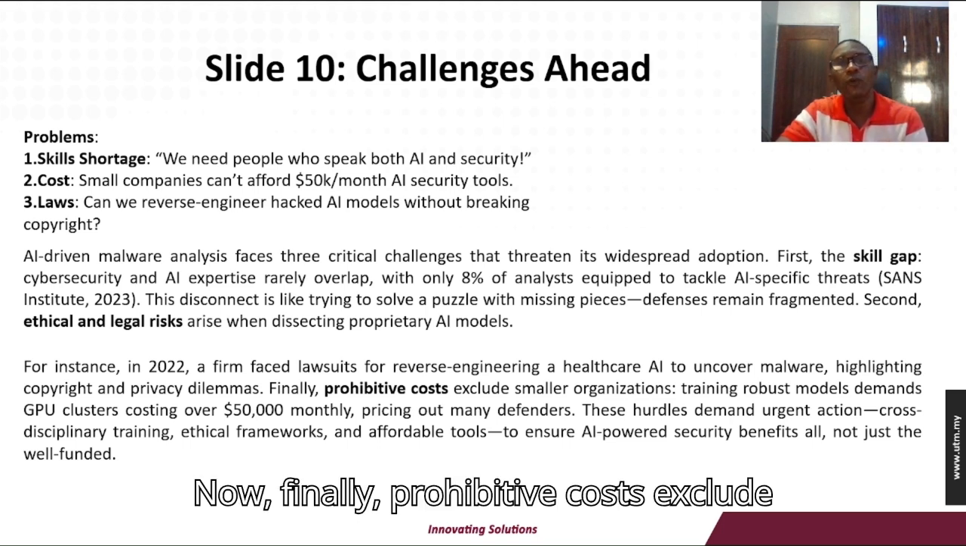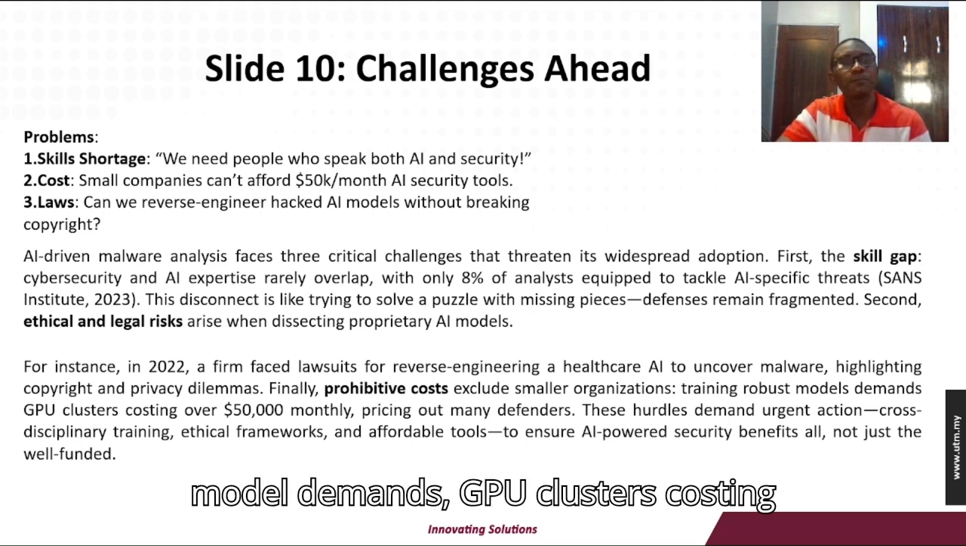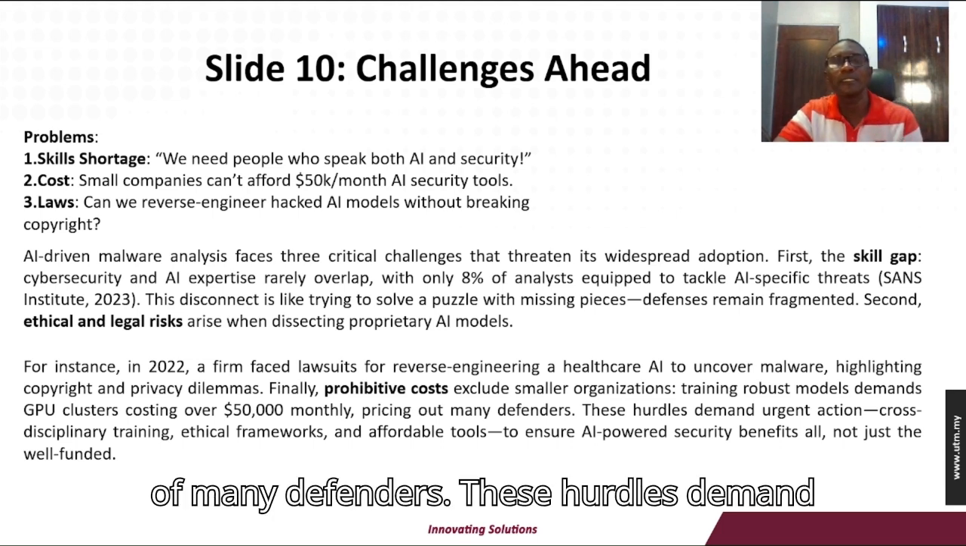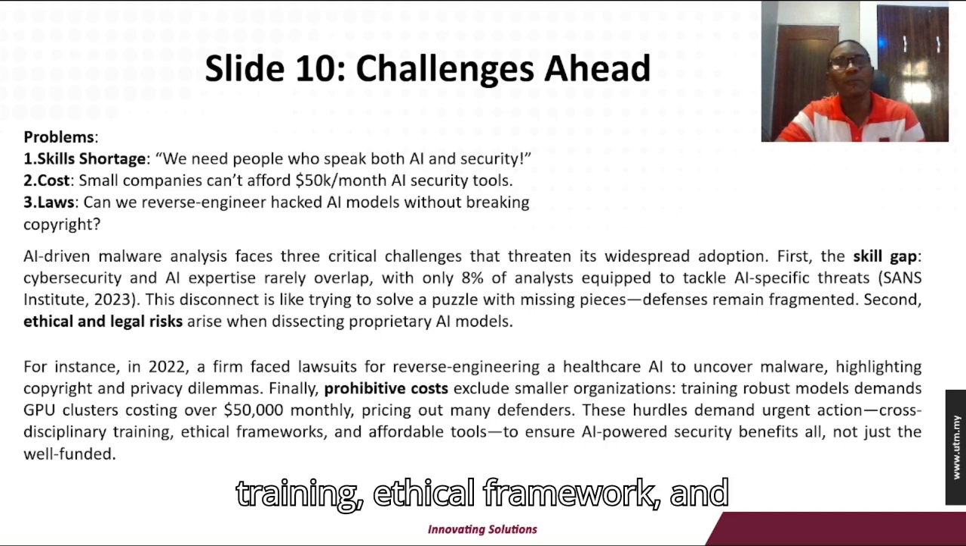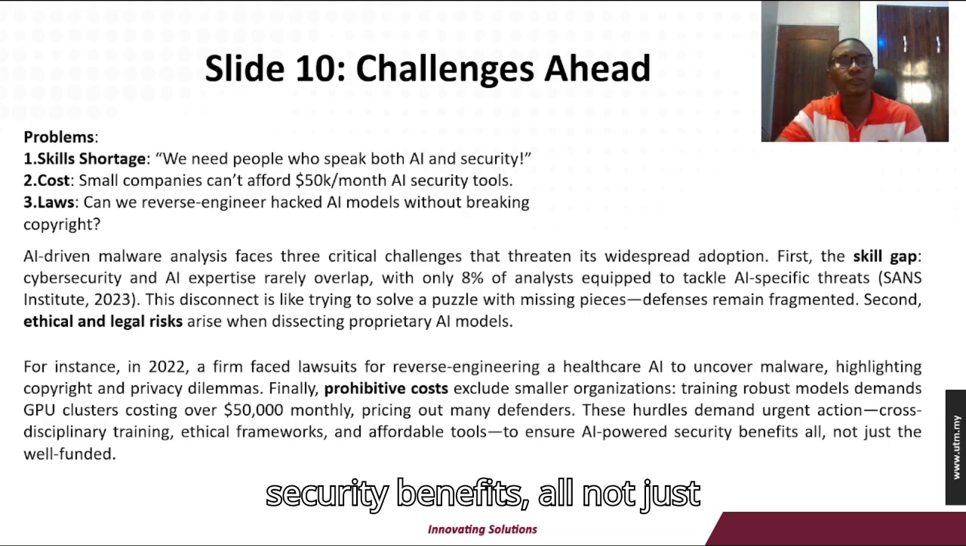Now, finally, prohibitive costs exclude small organizations. Training robust models demands GPU clusters costing over $50,000 monthly, pricing out many defenders. These hurdles demand urgent action: cross-disciplinary training, ethical frameworks, and affordable tools to ensure AI-powered security benefits all, not just the well-funded.